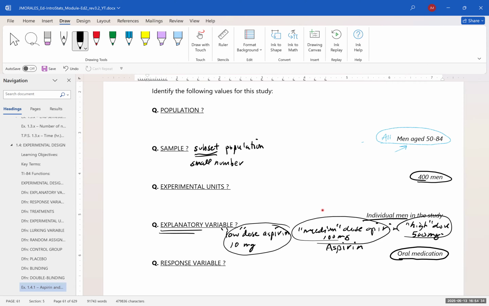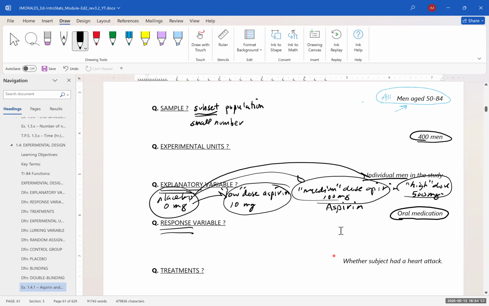That's what you can change. And we look to see if the 0 milligrams, which would be the placebo group, has a response different to different medication levels, and to see whether aspirin even made a difference.